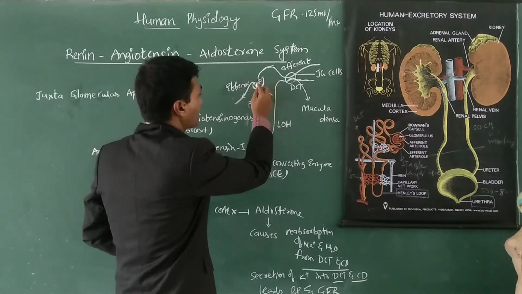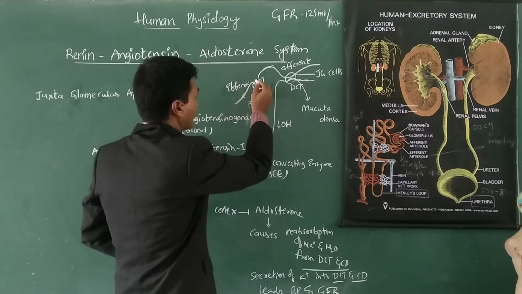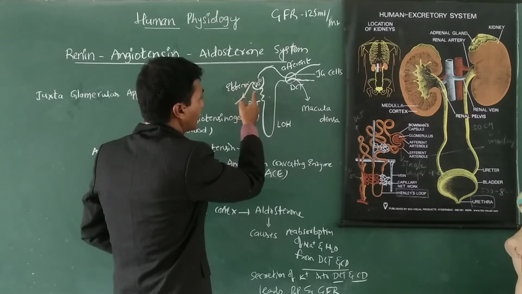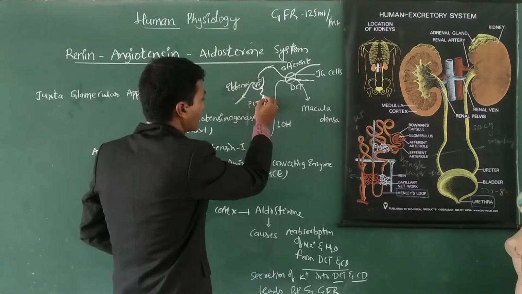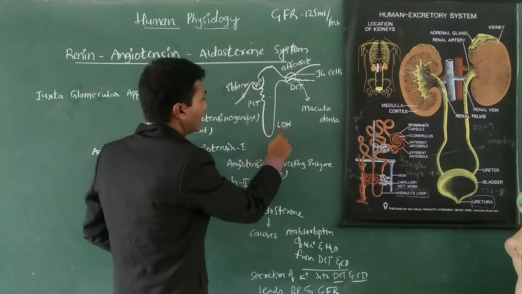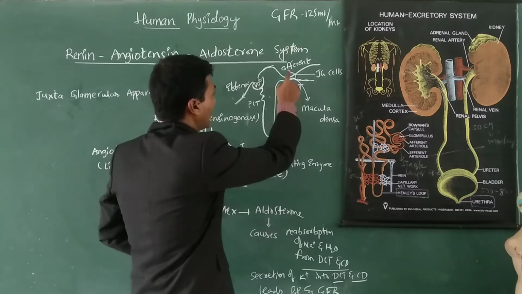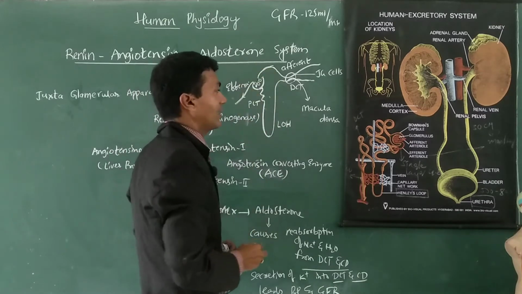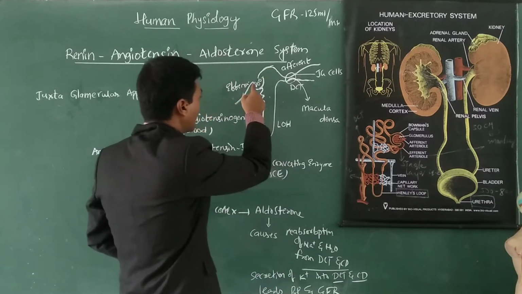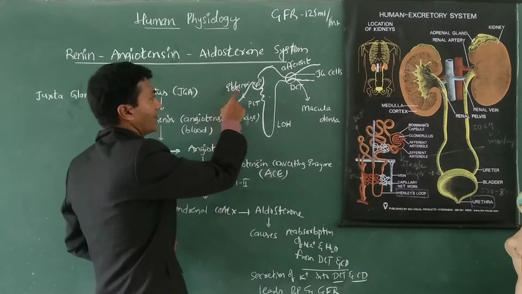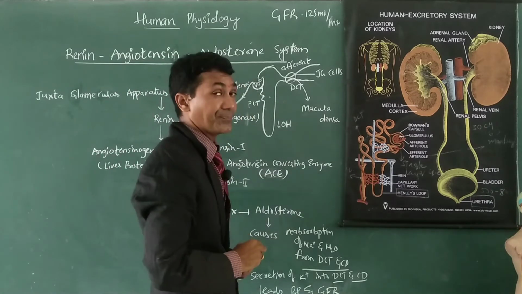This is the Bowman's capsule and this is the glomerulus; together they are called the Malpighian capsule. This is the proximal convoluted tubule, PCT, and the loop of Henle, and then the DCT. The arteriole which enters the Bowman's capsule is known as the afferent renal arteriole, and the arteriole which exits the Bowman's capsule is known as the efferent renal arteriole.